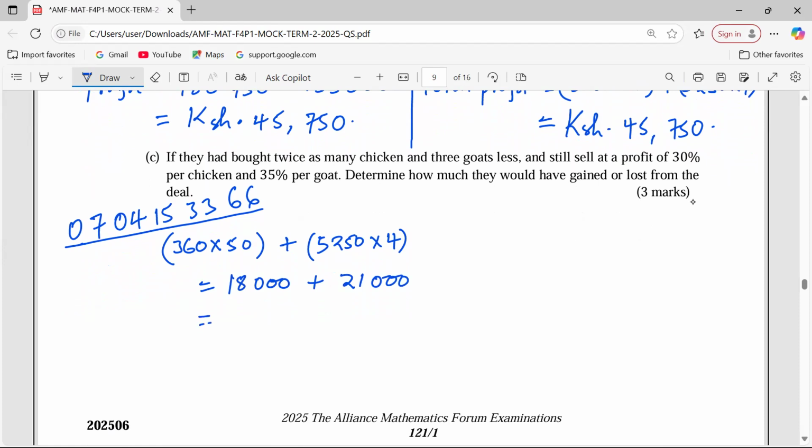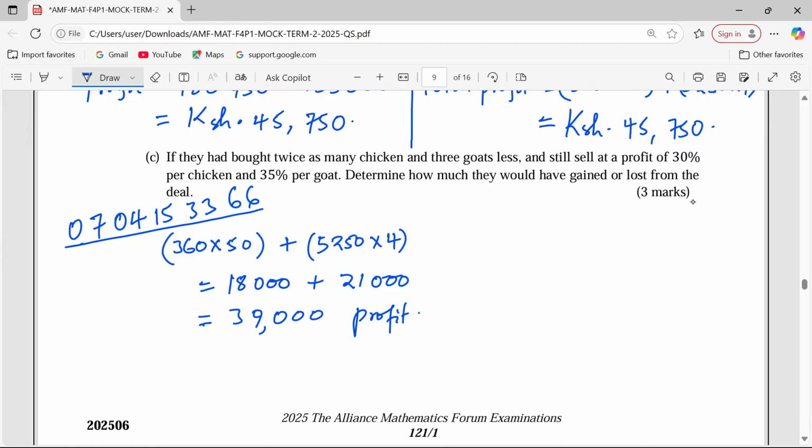So 21 plus 18 is 39,000 profit. This is the new profit they would have realized.